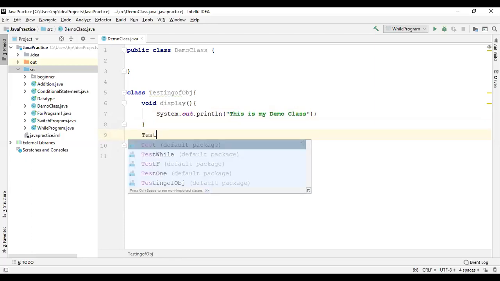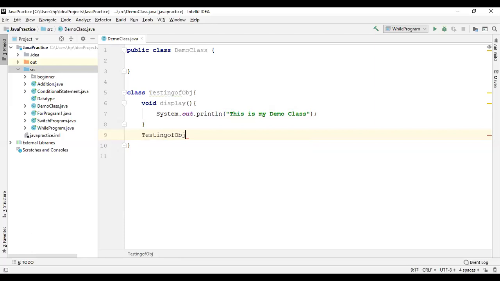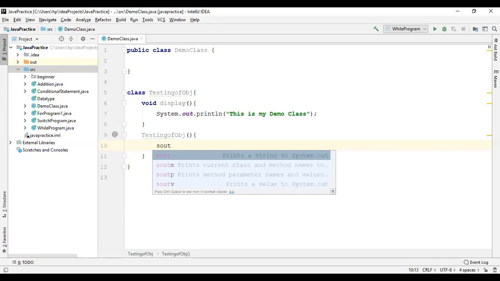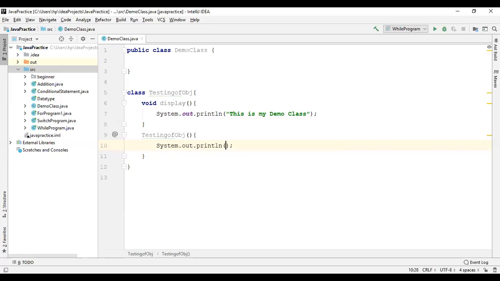That is, my class name is testing of obj. So this is my constructor, and within this constructor also I can write some information, such as: this is constructor.